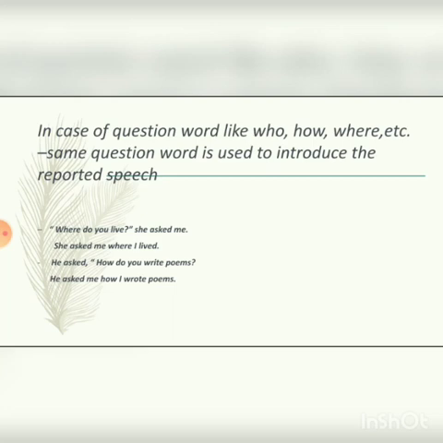"Where do you live?" She asked me. So in indirect speech, we will say, she asked me where I lived. So where remains the same. Second example, he asked, "How do you write poems?" So it will become, he asked me how I wrote poems.